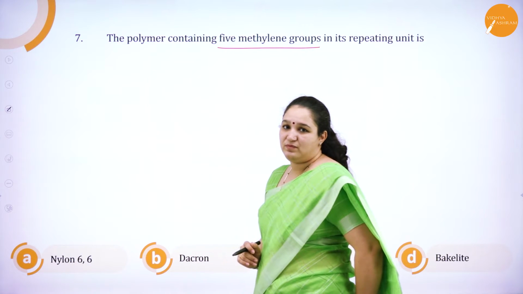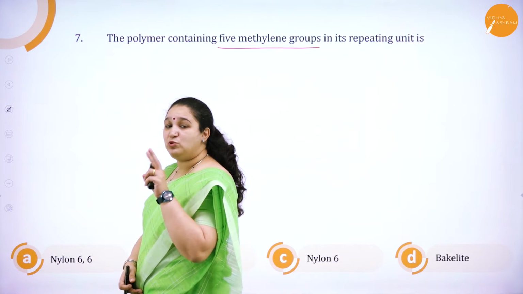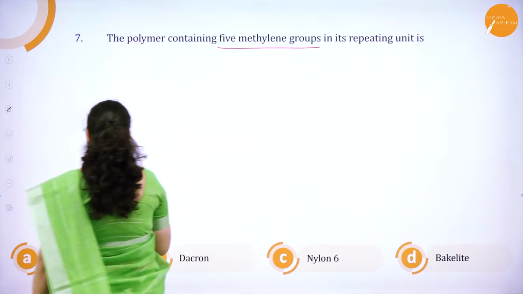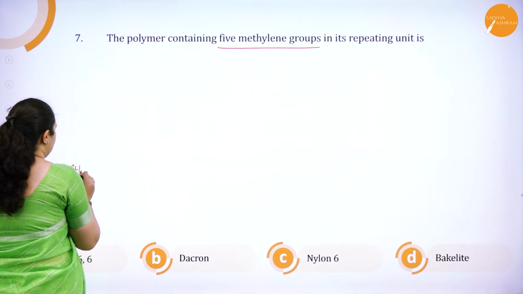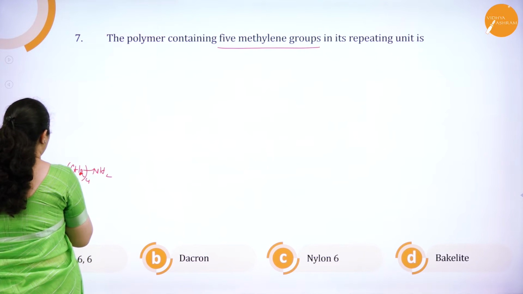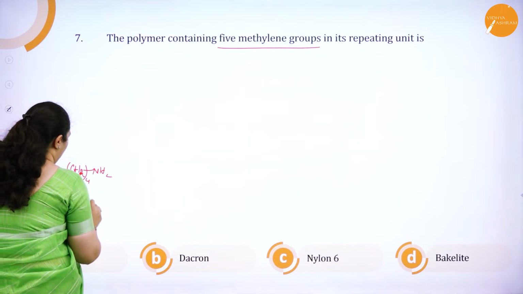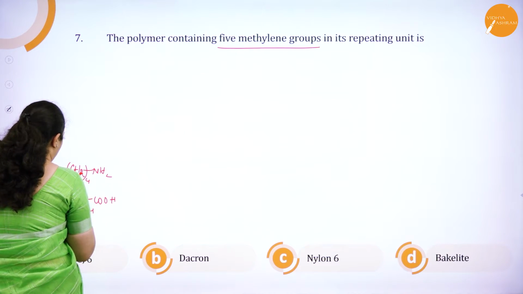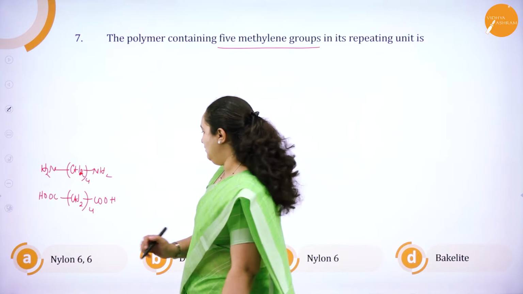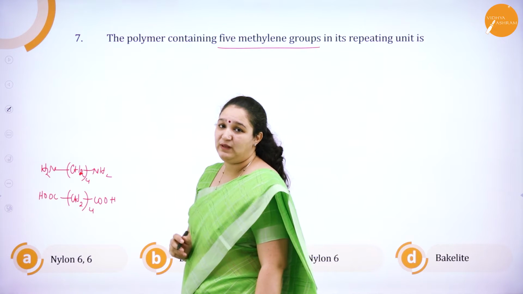Nylon 6,6. Here the 6,6 numbers have come because both the monomers have 6 carbon atoms. So, the monomers of nylon 6,6 are H2N-(CH2)4-NH2 and HOOC-(CH2)4-COOH. So, of course, when it undergoes condensation reaction, there is not only 5, there are more methylene groups.